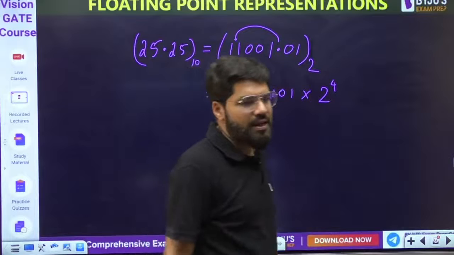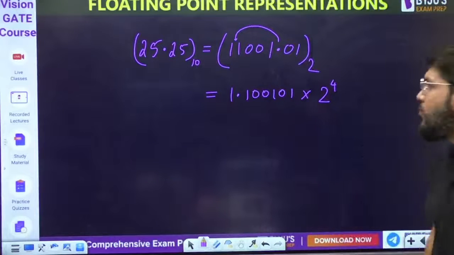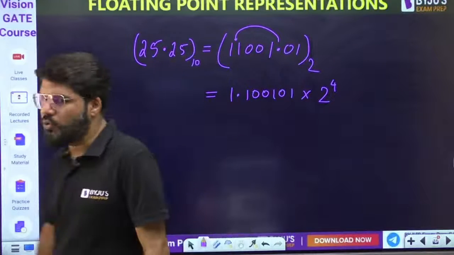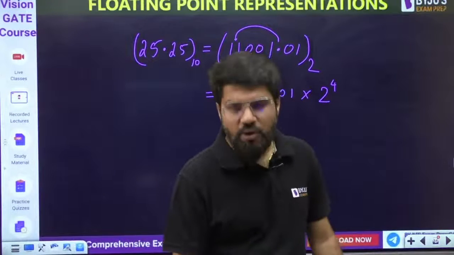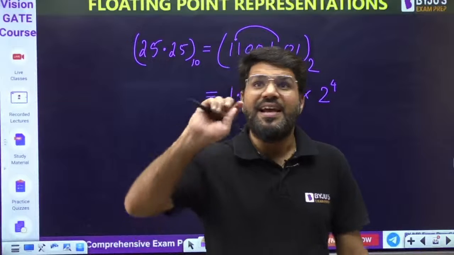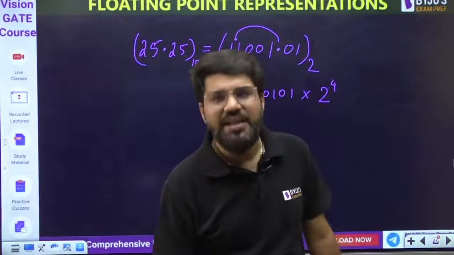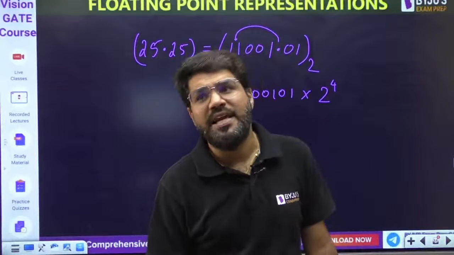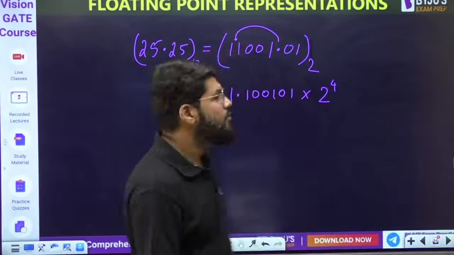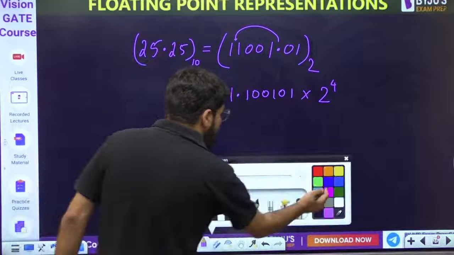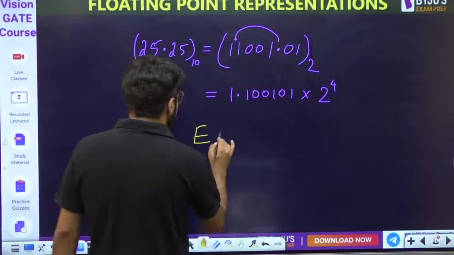Now you have shifted the point 4 places, so you have to multiply by 2 to the power 4. Since it is binary; if it was decimal, we would multiply by 10 to the power 4. So you multiply by 2 to the power 4, and you get the exponent part also. To represent into IEEE format, we need the biased exponent. How much is the exponent part and how much is the mantissa part? Both are obtained. Exponent is 4.